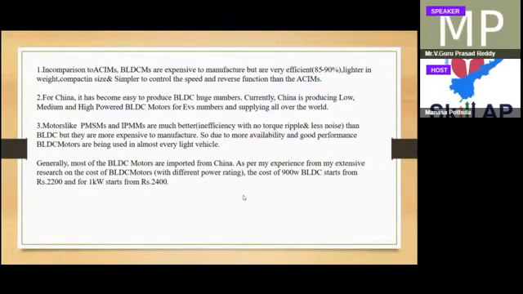But if you see all these BLDC motors, they are imported from China only. We don't have these things because China has magnet mines, so they can produce magnets very well.